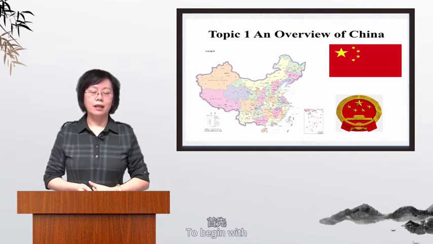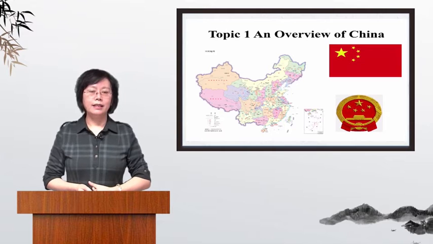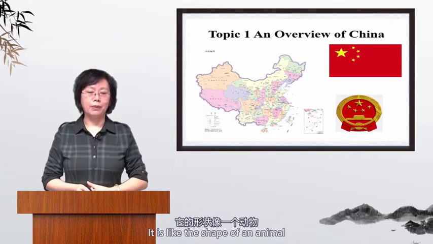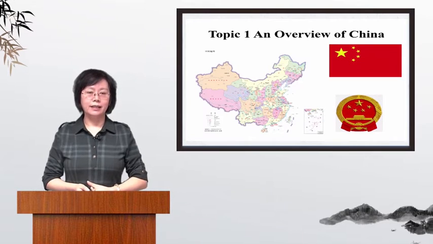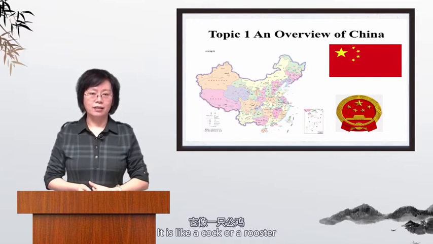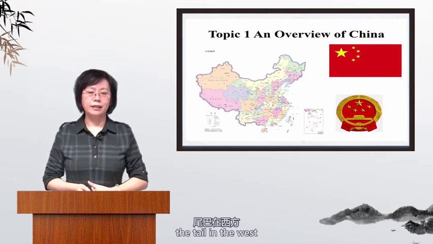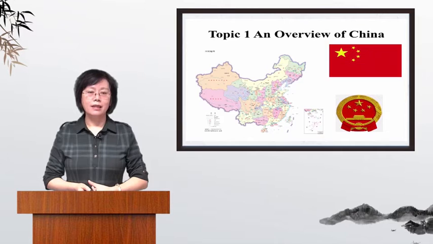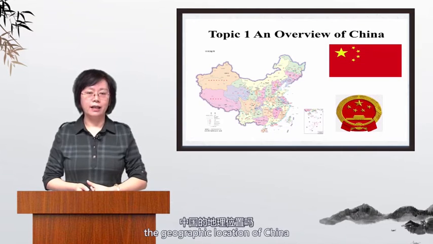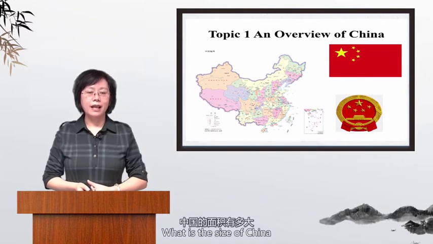To begin with, let's look at the map of China. It is like the shape of an animal. What is your association with it? It is like a cock or rooster. The head in the east, the tail in the west. Do you think so? Can you tell me the geographic location of China? Where is China? What is the size of China?